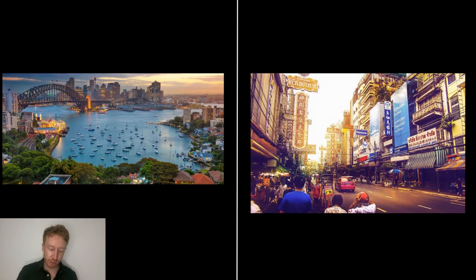Can you guess which cities these two are? Take a look. The city on the left, this is Sydney. In this picture on the left, we can see here the Sydney Harbour Bridge. And there are lots of boats here because this is a harbour. It's a harbour where you keep boats. This is called Sydney Harbour. And that's why the bridge is called Sydney Harbour Bridge. And a harbour is a place where you can put your boat. Many people put their boats in the harbour.